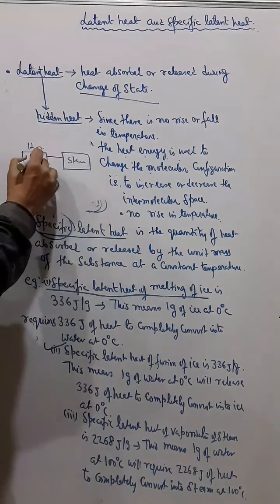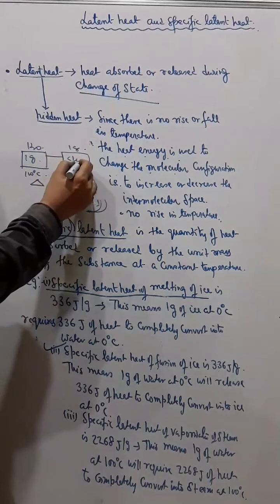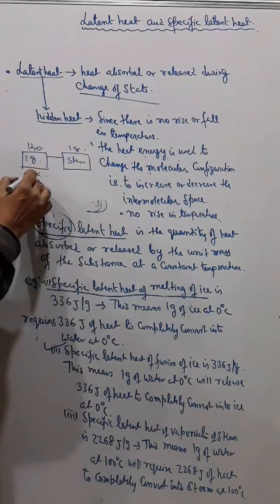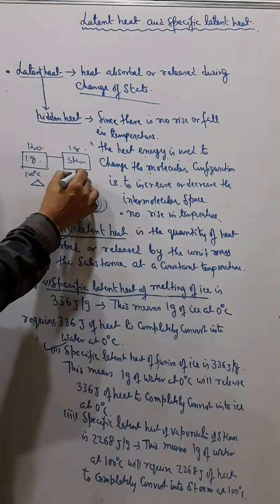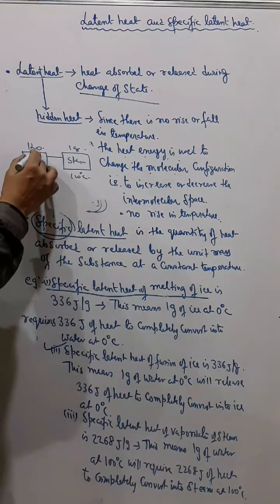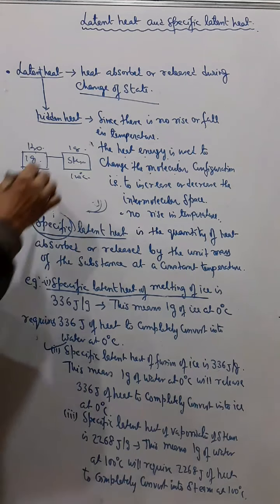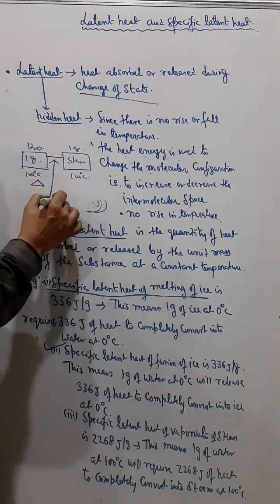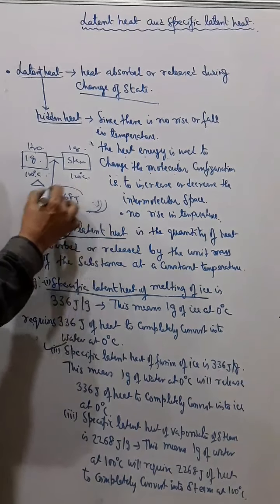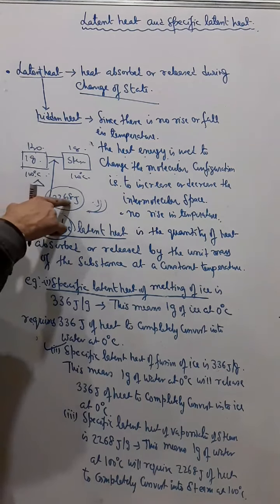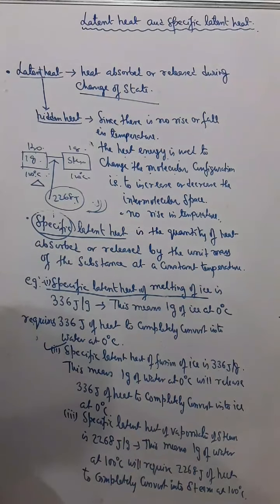This 1 gram of water will change into 1 gram of steam, means 100 degrees Celsius water will change into 100 degrees Celsius steam. But during this time, water will absorb how much? 2268 joule of heat. So 1 gram of water will require 2268 joule. Understand?